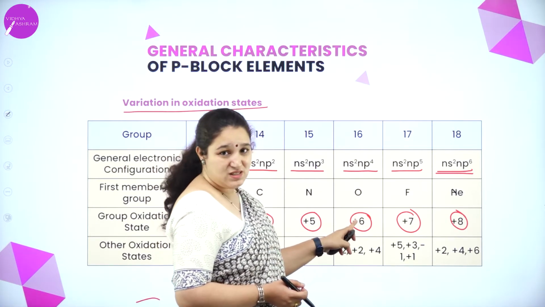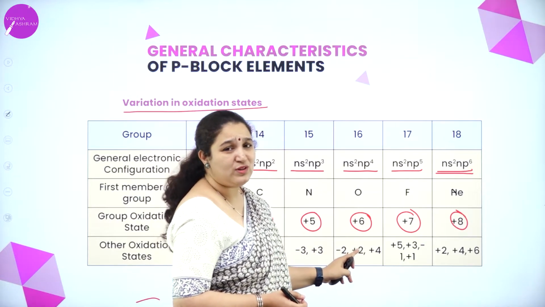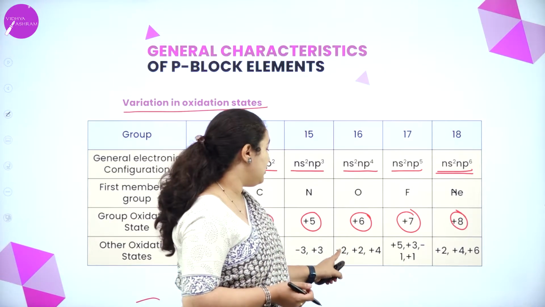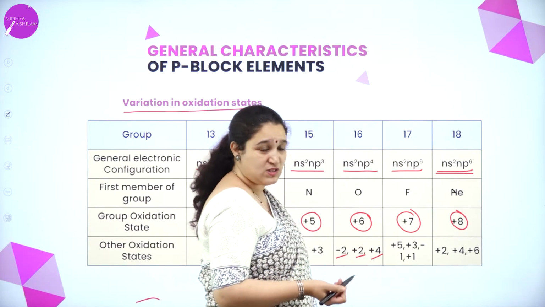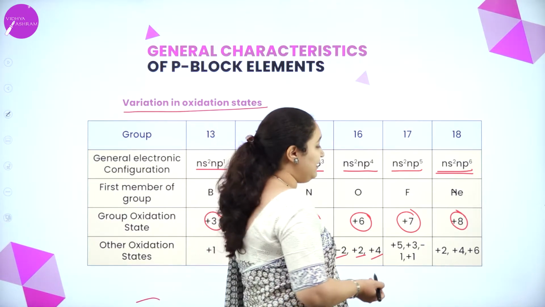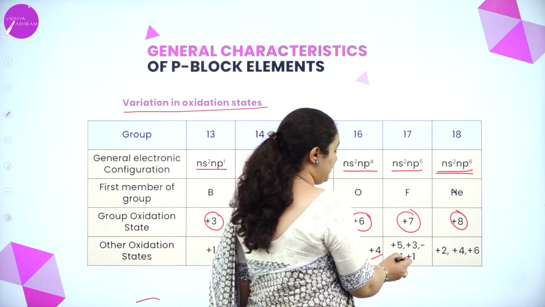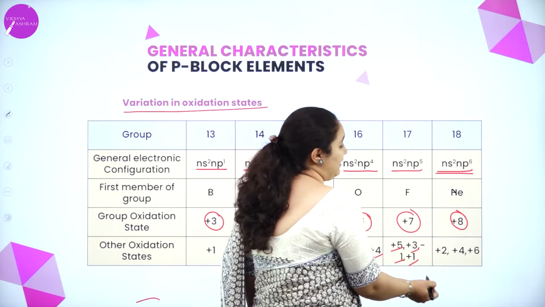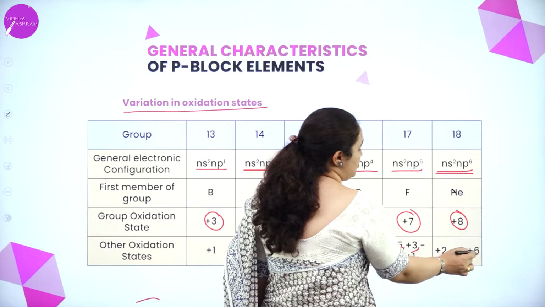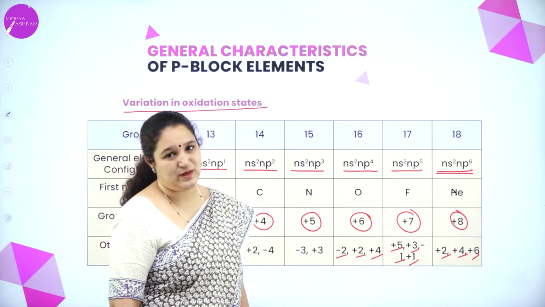Here plus 6 is the common oxidation state for group 16. And one more thing is 8 minus 6 is 2. So it can show minus 2 and plus 2 as well as plus 4 oxidation state. For group 17, plus 7 is the common oxidation state, but it can show minus 1 and plus 1, plus 3, plus 5. And plus 8 is the common oxidation state for group 18, but it can show other oxidation states as well. Okay.